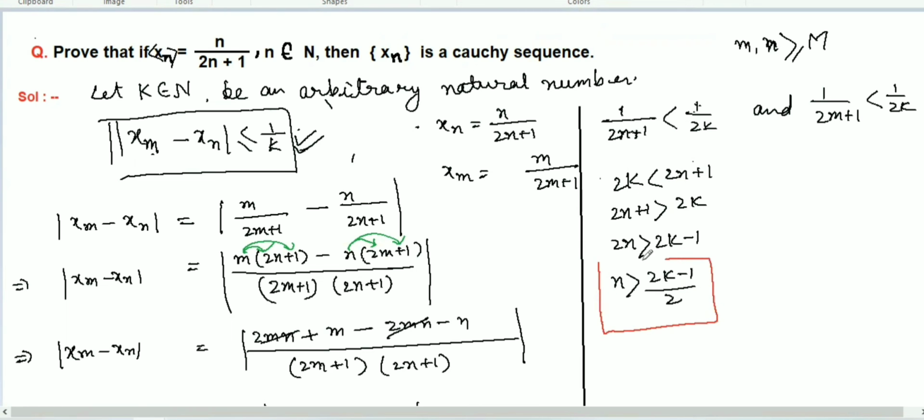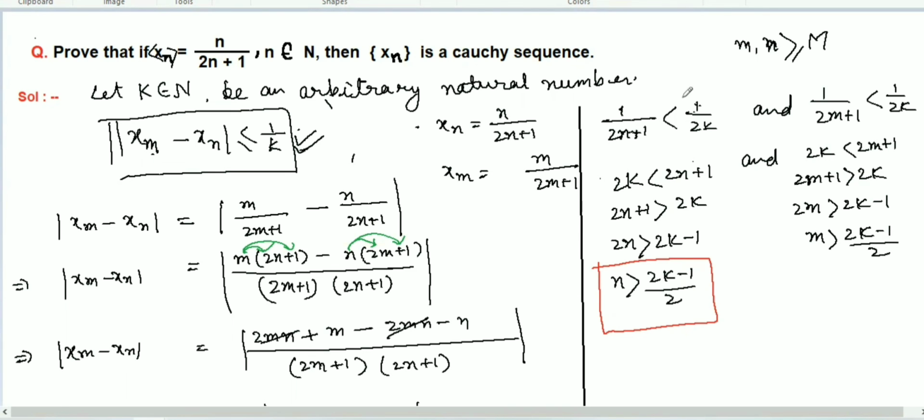You remember this, I'll explain it now. Same here: 2k is less than 2m plus 1, so write 2m plus 1 greater than 2k. So 2m greater than 2k minus 1, m greater than (2k minus 1) over 2. So remember this as well.